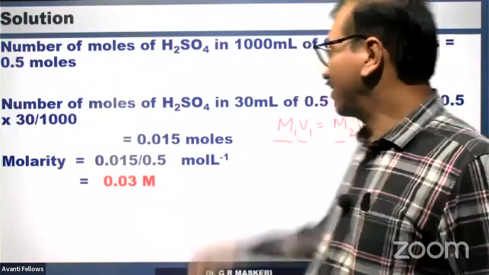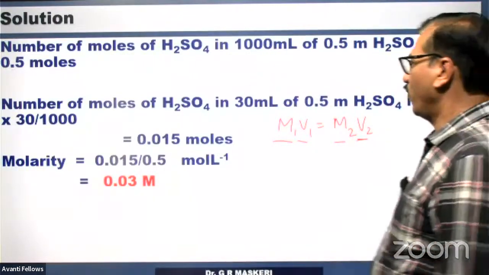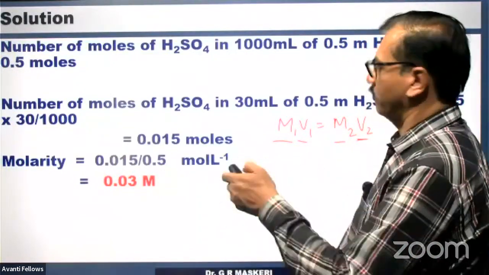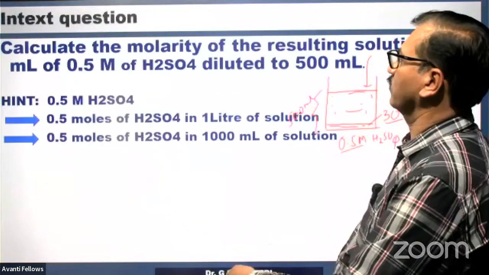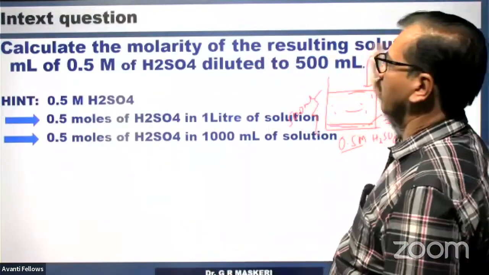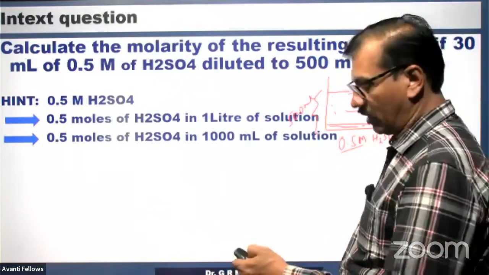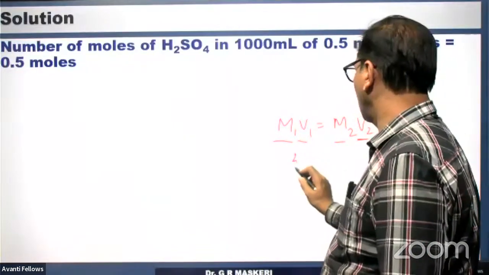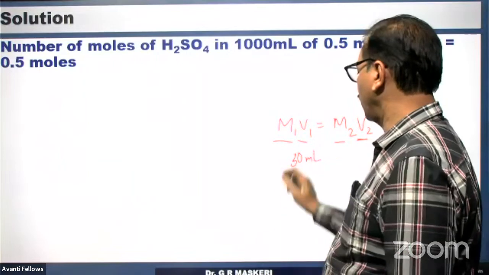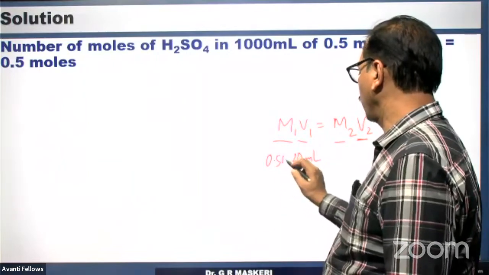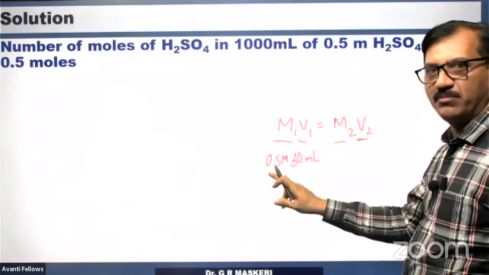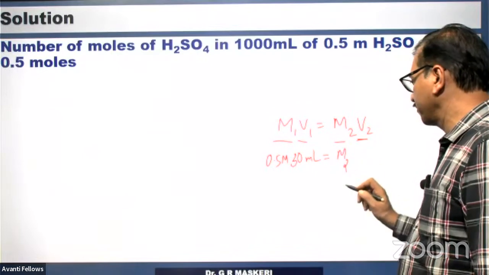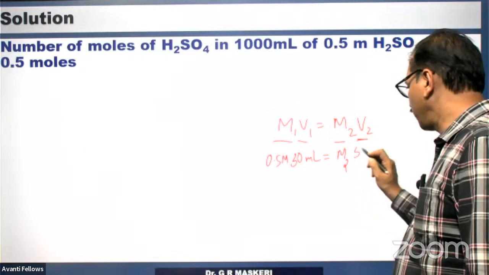So in this case, I'll go back to the question. We have taken 30 ml of 0.5 m solution, right? M1 is 0.5 m, V1 is 30 ml. Now this is equal to M2, we have to find out the new molarity, and the volume of this has become 500 ml.